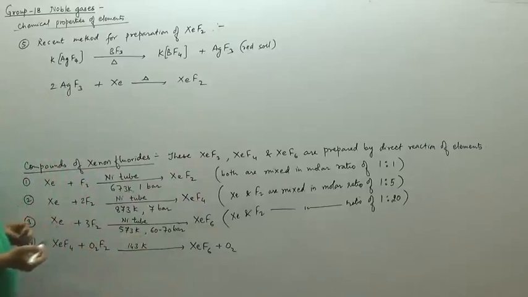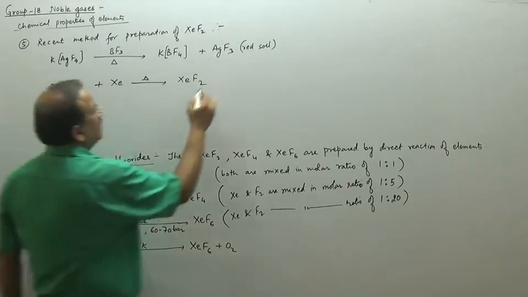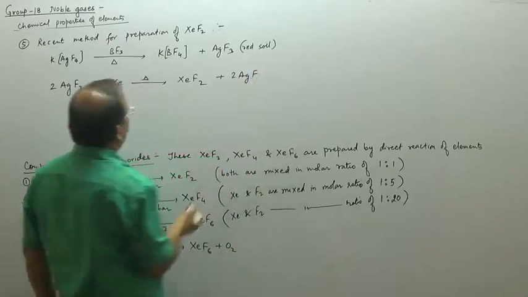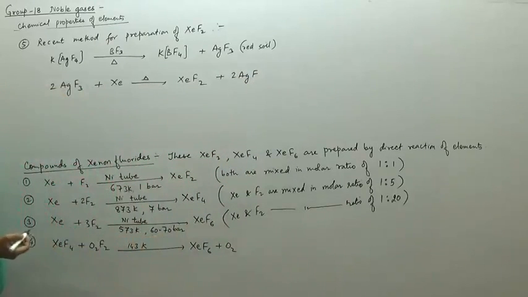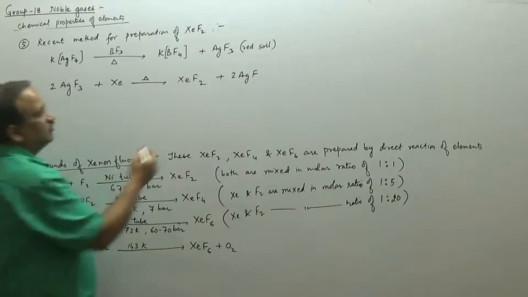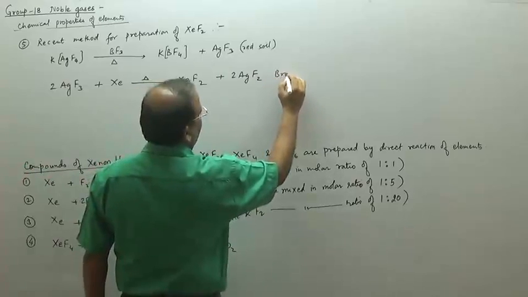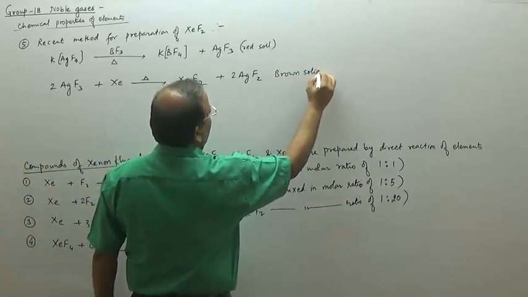XeF2 is produced as the product of the reaction, plus we get twice AgF2 formed in the reaction. This is the brown solid which is formed in the reaction.